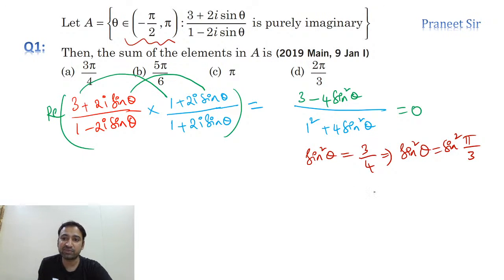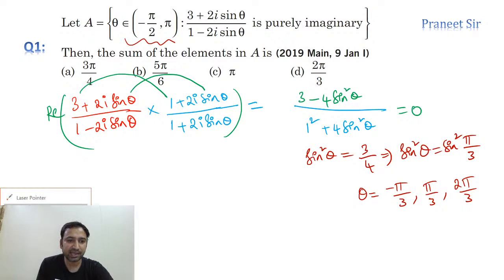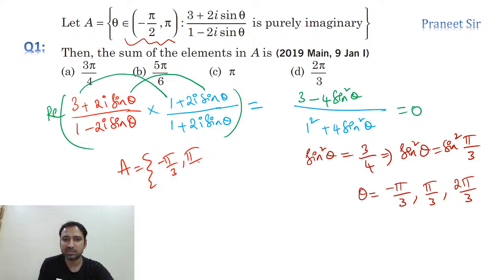So what are the values we have? In the fourth quadrant, we have one angle. What is it? Minus pi by 3. In the first quadrant, we have one angle, plus pi by 3. In the second quadrant also, we have one angle, which is 2 pi by 3. So we just need to add all these. Why? Because he is saying the set A is nothing but the set of all values of theta satisfying the given condition. So these are the values we are getting. Now what he is saying, the sum of the elements he is asking.